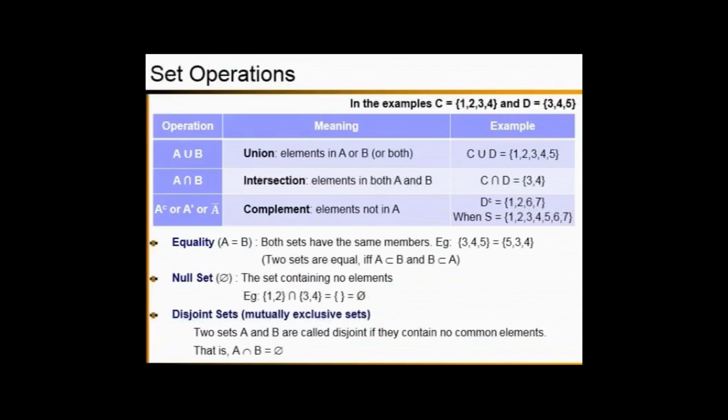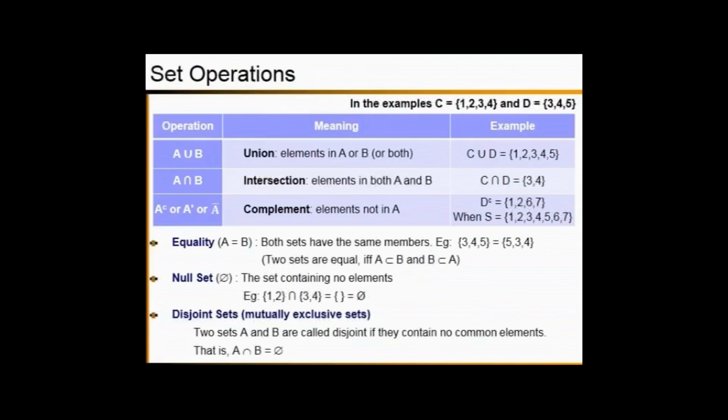And let's focus on another special thing, which is called disjoint sets, or in other words, mutually exclusive sets. Actually, we talked about mutually exclusive events earlier. Now, let's try to understand mutually exclusive events using the set operations.